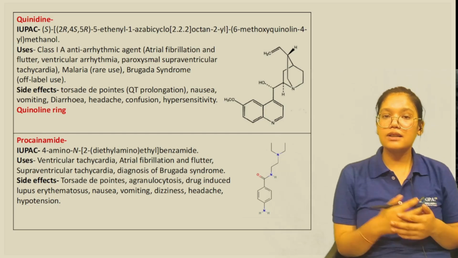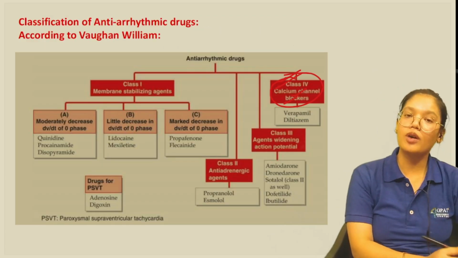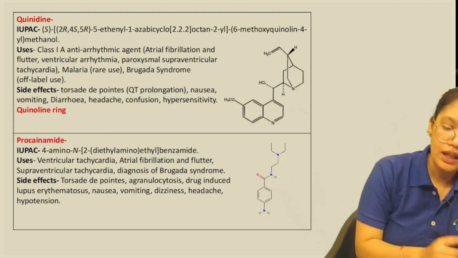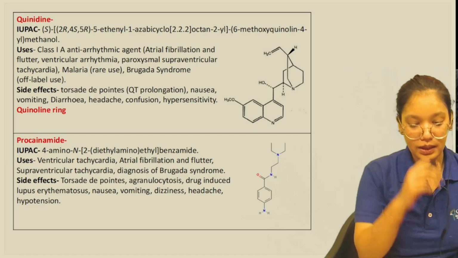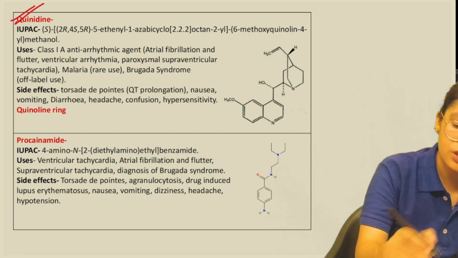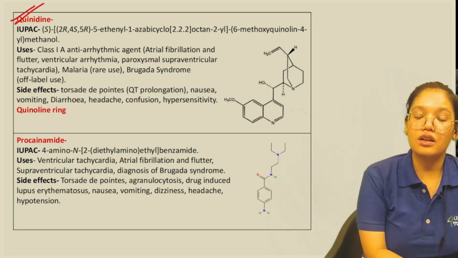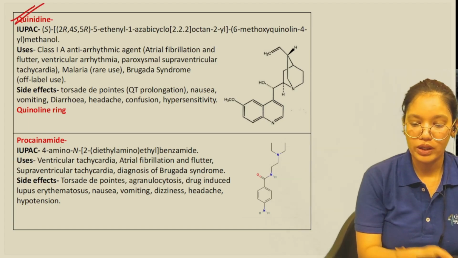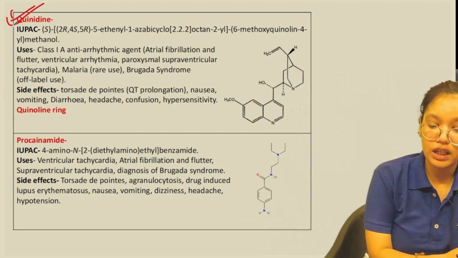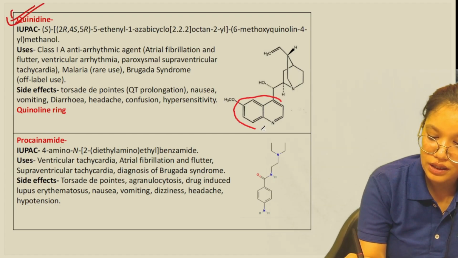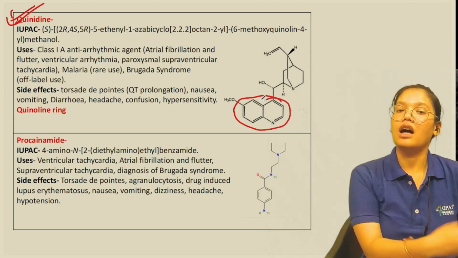Now this classification chart I have taken from the K.D. Tripathi book, and even some content also from K.D. Tripathi. So let's start with the drugs. First drug is quinidine. It belongs to the class 1A sodium channel blocker. If we talk about its structure, quinidine contains a quinoline ring in its structure. So from the quinoline ring you can remember that it is quinidine.